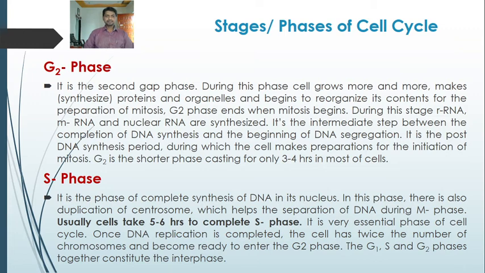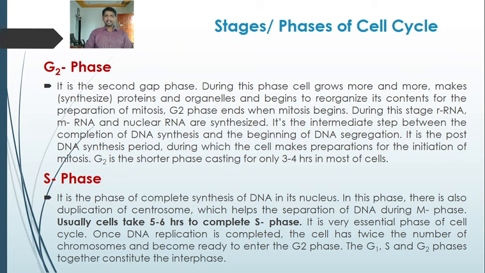So what happens in the G2 phase? It is the second gap phase or the preparatory phase for mitotic cell division. During this phase, the cell grows more and more, makes proteins and organelles, and begins to reorganize its content for the preparation of mitosis. This G2 phase ends when mitosis starts. During this stage, rRNA, mRNA, nuclear RNA are also synthesized.